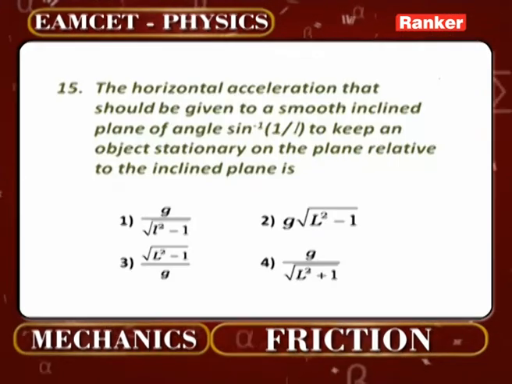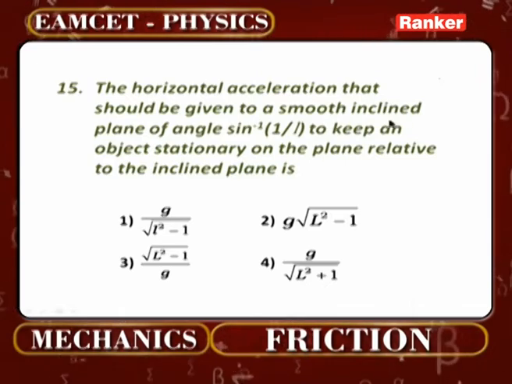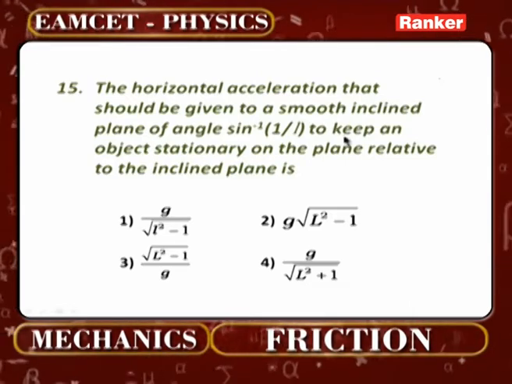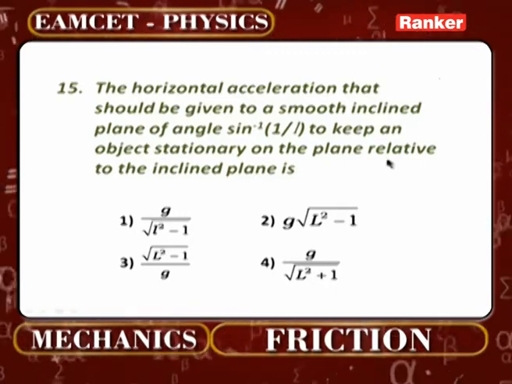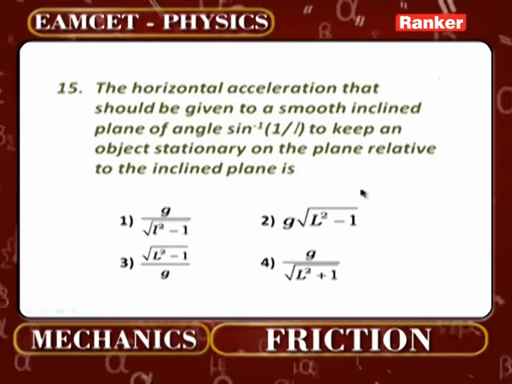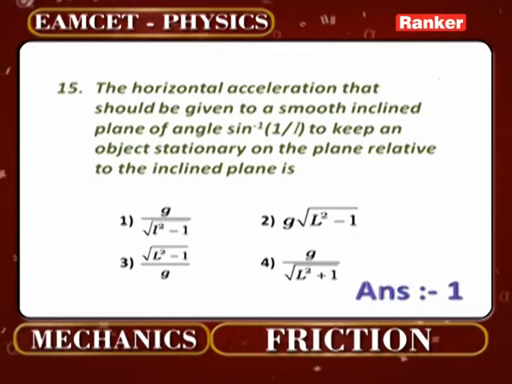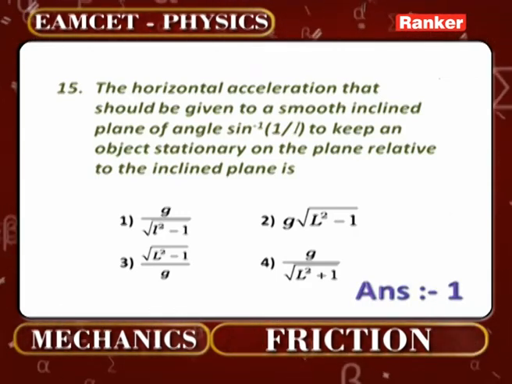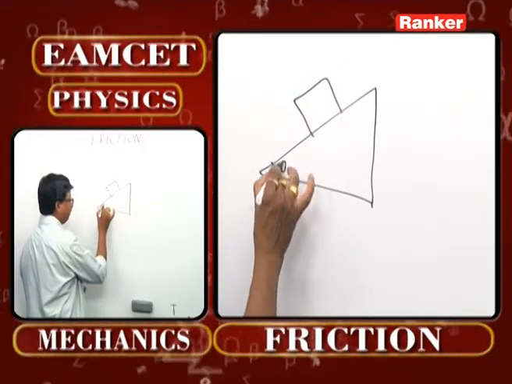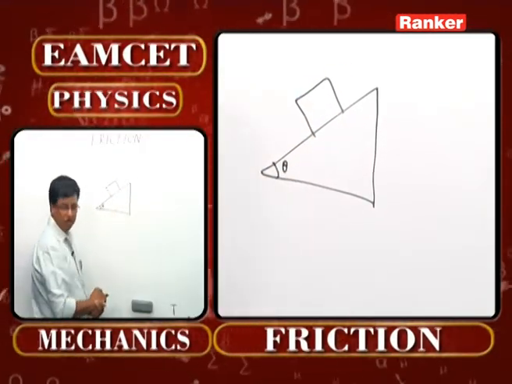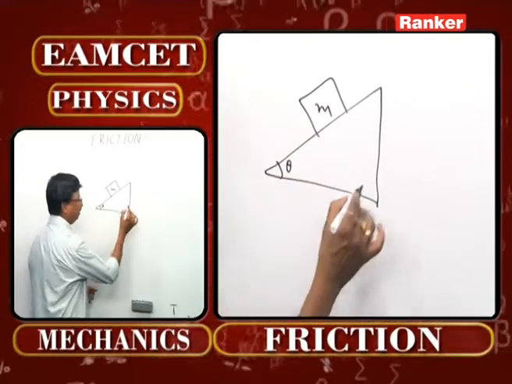Check the next number. The horizontal acceleration that should be given to a smooth inclined plane of angle sin inverse 1 by root 3 to keep an object stationary on the plane relative to the inclined plane is how much? One of the excellent models again, because usually when a body is on an inclined plane at this angle, there is every chance for the body to slide down. The body is to come down, we know, but here the question is something different.